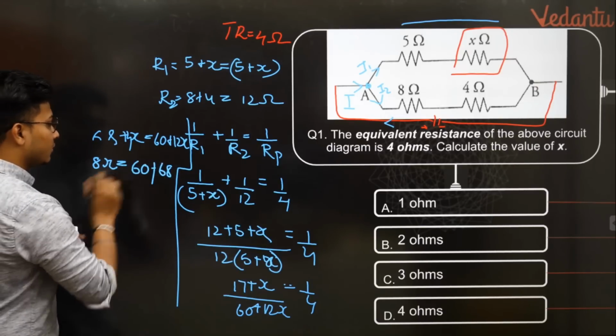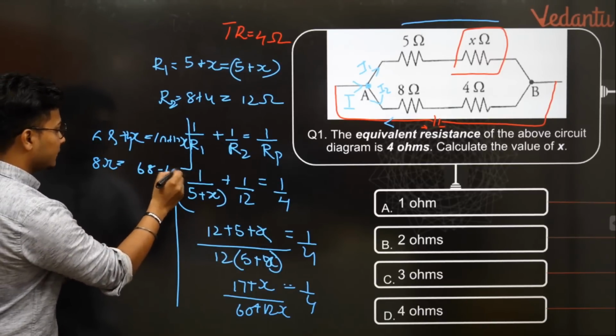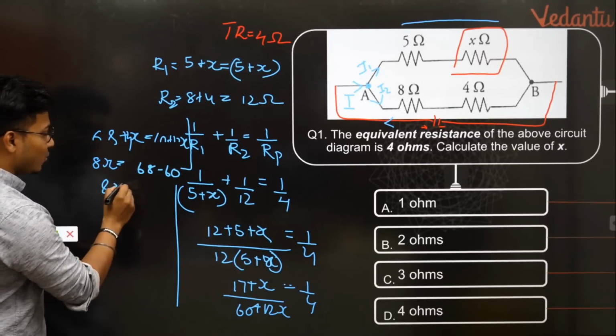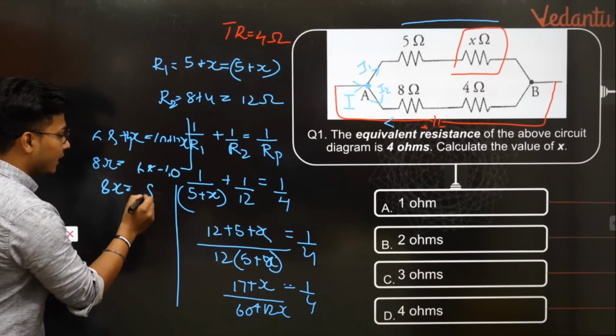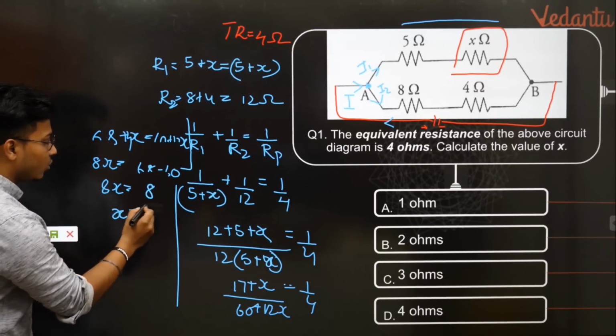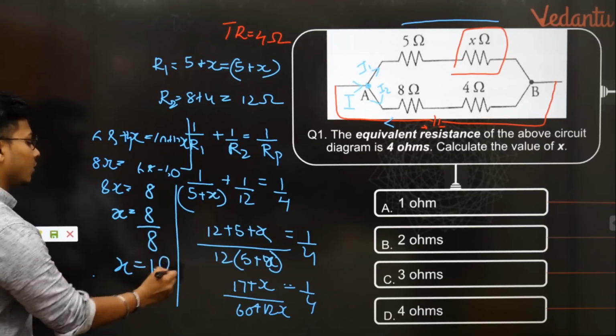Oh, sorry, 68 minus 60. You will definitely end up with 8x is equal to 68 minus 60. That is nothing but 8. So 8 will be here. So x will be equal to 8 divided by 8. Hence x becomes equal to 1 ohm.